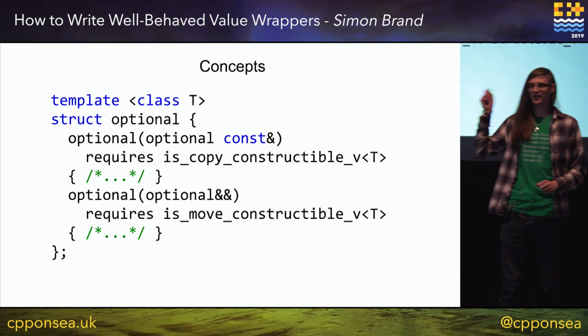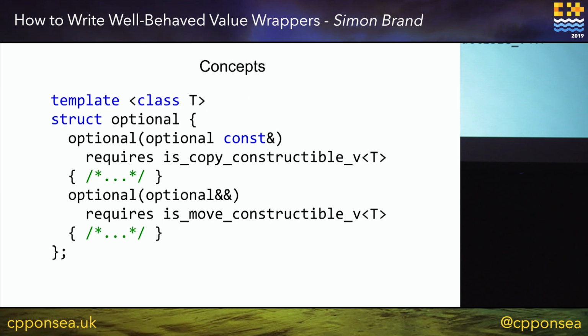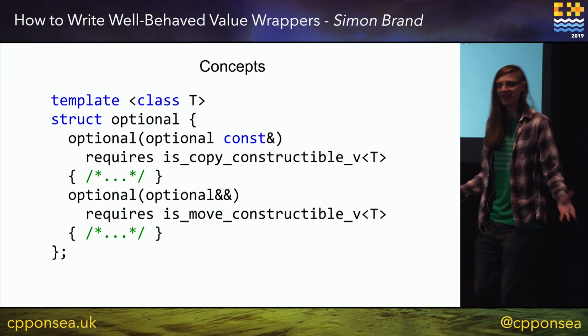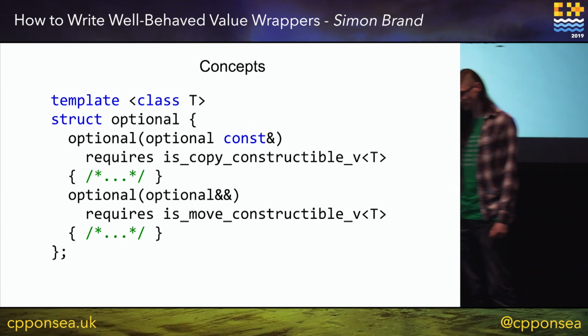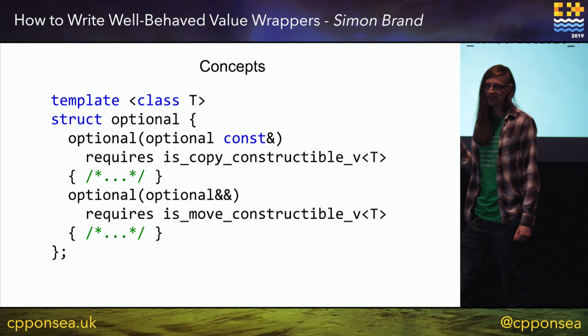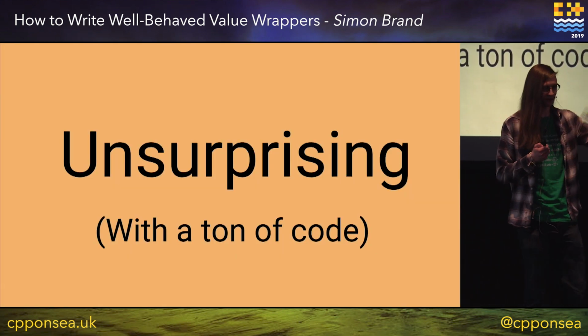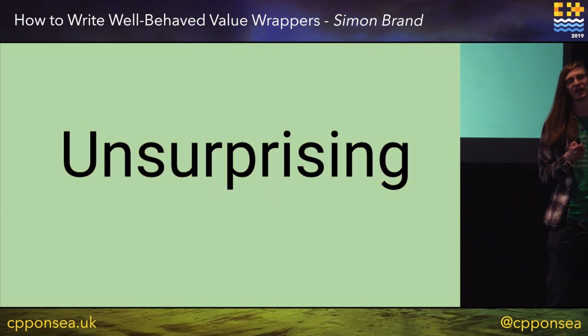This is essentially the equivalent of our mess of multiple inheritance and writing all of these classes, which did essentially nothing except tell our compiler what we were trying to do. So this is a huge win in terms of the amount of code we have to write. We've gone from being unsurprising with a bunch of code back to being unsurprising.